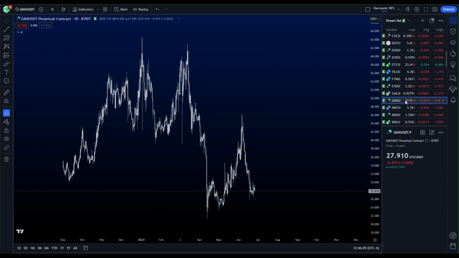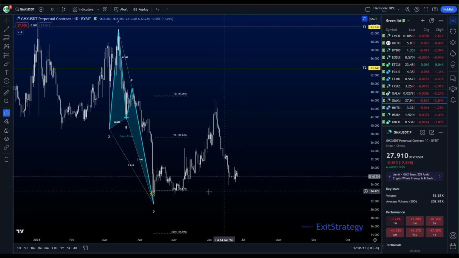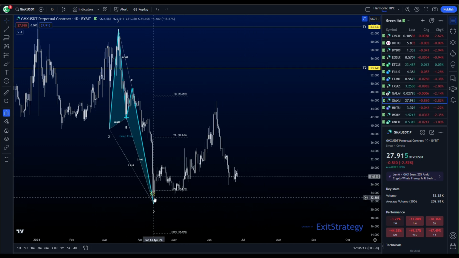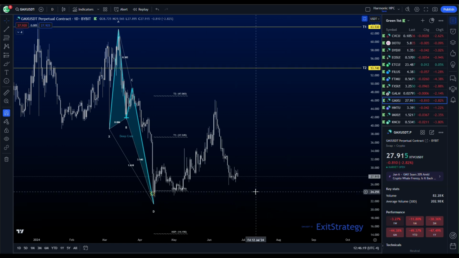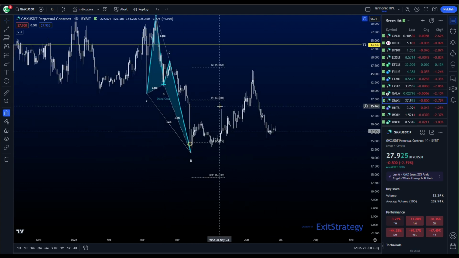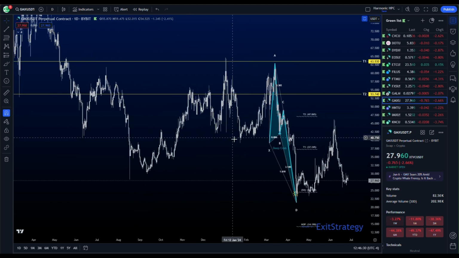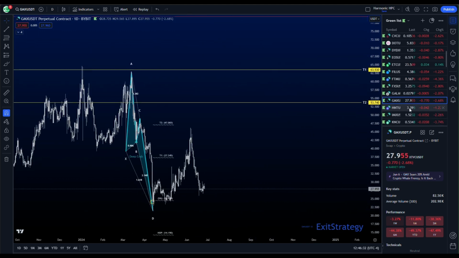GMX. There we go, GMX. Coming back down towards the PRZ. We just avoided it, but back down towards the PRZ of this deep crab. If this XA level hits and holds, and then we want to see it kind of curl around and come back up, we can come back up into these targets. And not these. These were bearish targets. Ignore those. I got to take those off my chart.